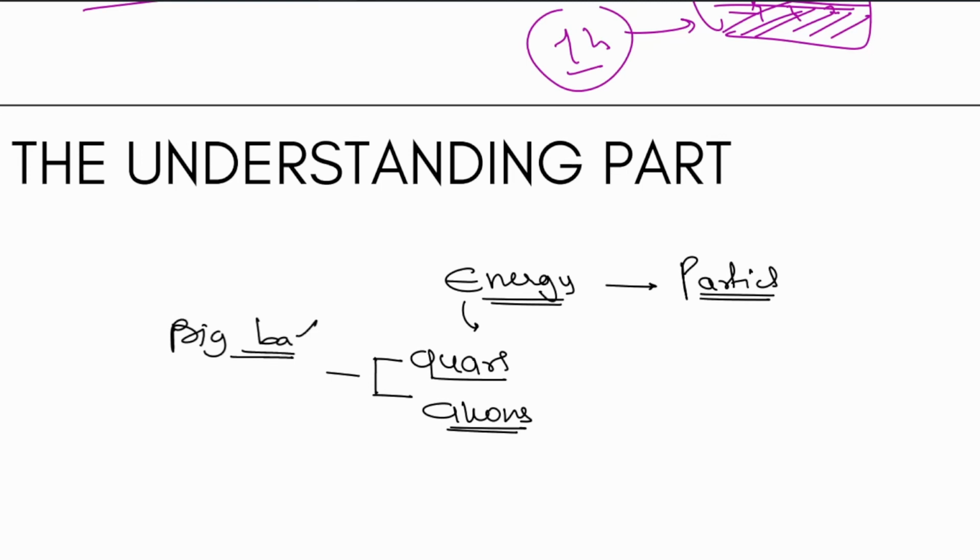So if somebody asks you what you know about the Big Bang, what was initially in the beginning of the world, then there were quarks and gluons. As of now, 2024, we know this. All right. So these were existing in this quark and gluon state because the world was extremely dense as well as extremely hot. All right.